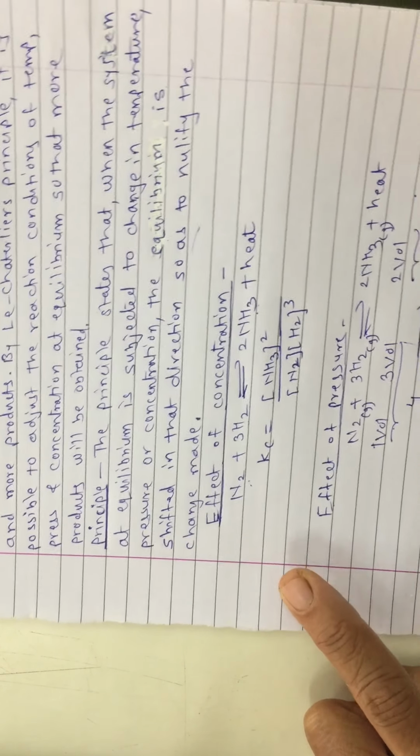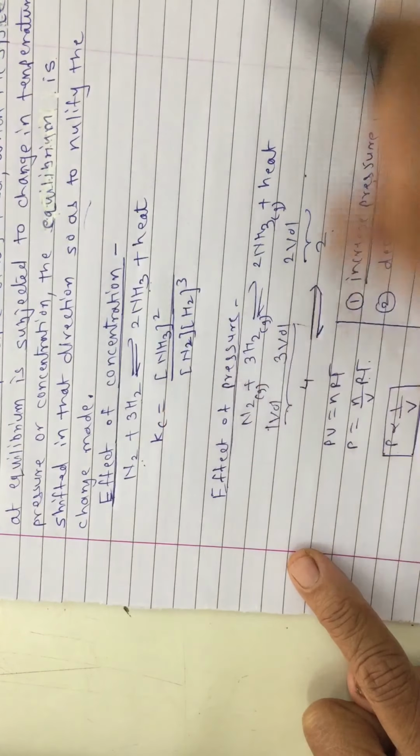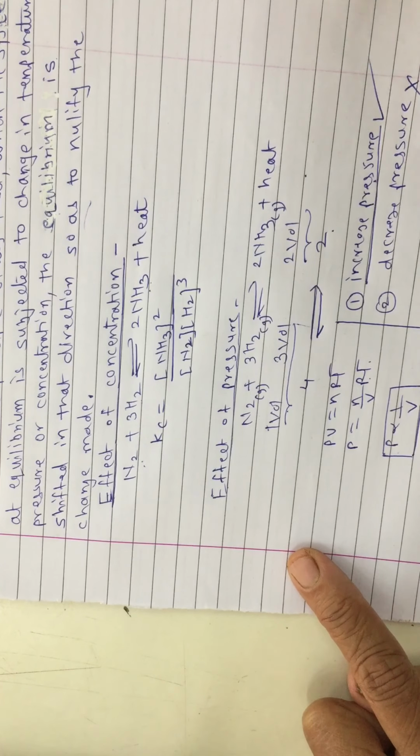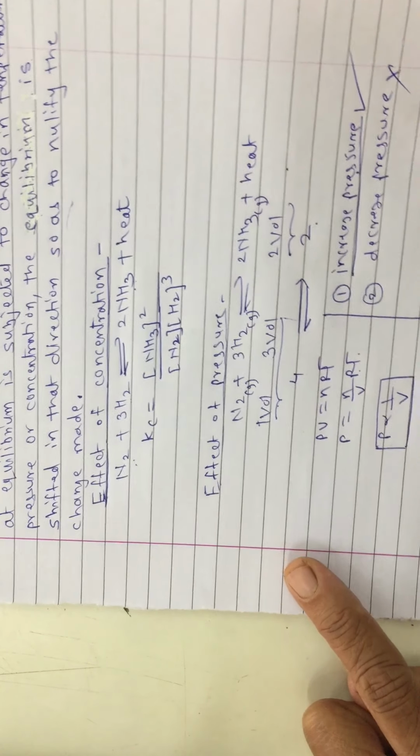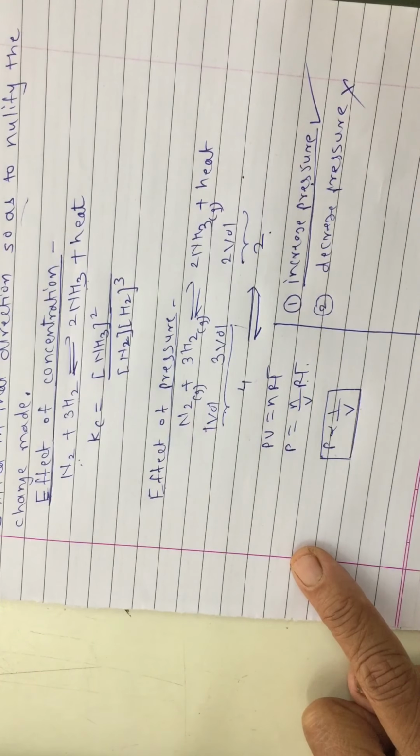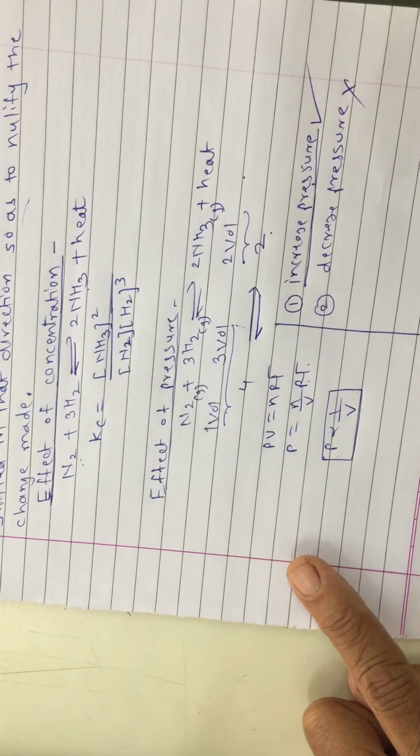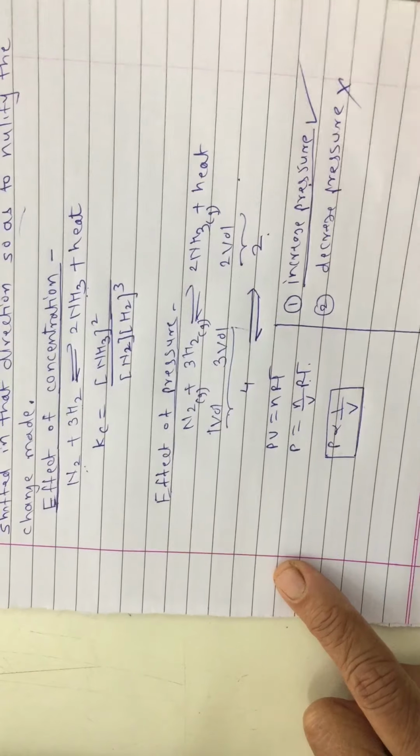So here we have seen, if you are increasing concentration of reactants, then system will try to decrease it. That means reaction will go in the forward direction. Similarly, pressure, if you are going to increase pressure, system will try to decrease it. That means reaction will go in that direction where pressure is decreasing, isn't it? Similarly, pressure is increasing means volume is decreasing.